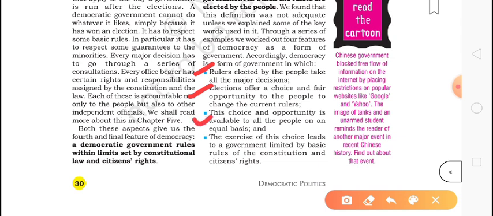This choice and opportunity is available to all the people on an equal basis. It means all people have voting rights, right? And all votes should be equal. The exercise of this choice leads to a government limited by the basic rules of the constitution and citizens' rights. I just told you that a government should work according to the law and with respect to the rights of the people.